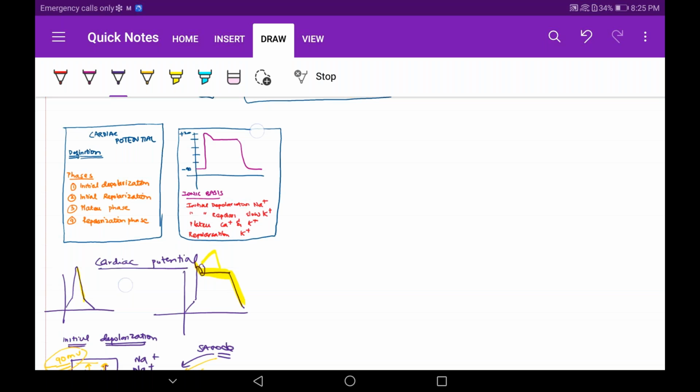See, in cardiac potential, when this ionic basis is occurring, right? So sometimes what happens is, are you able to see what I'm writing? It's not visible.